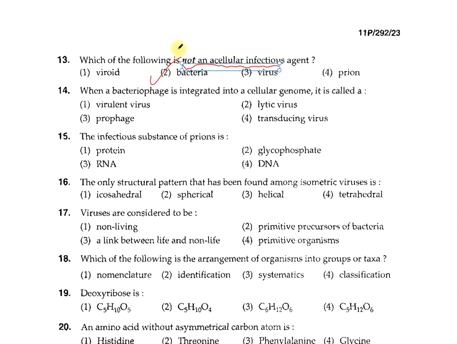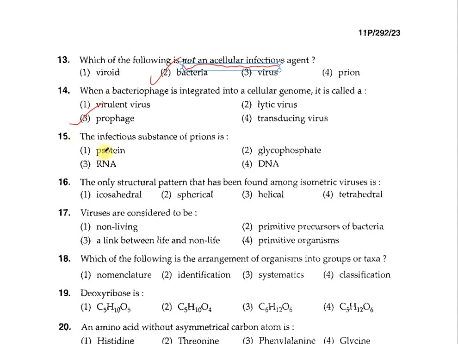Okay. So next question number 14. When a bacteriophage is integrated into a cellular genome, it is called a: 1. Virulent virus, 2. Lytic virus, 3. Prophage, 4. Transducing virus. Here the option which is correct is the prophage. So this is happening in the virus which undergoes the lysogenic life cycle.